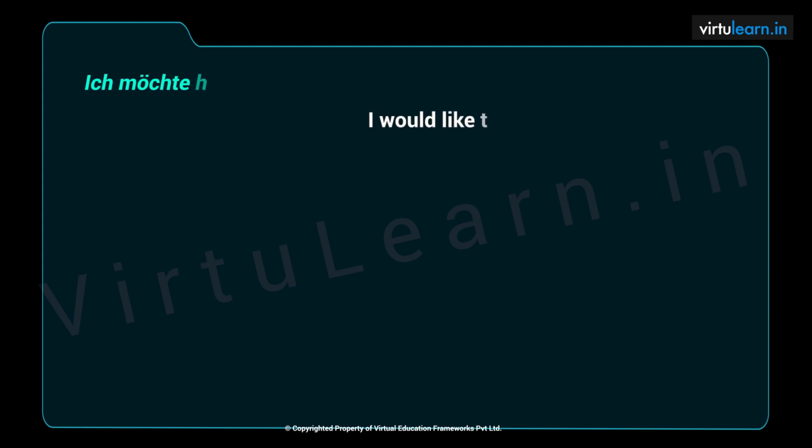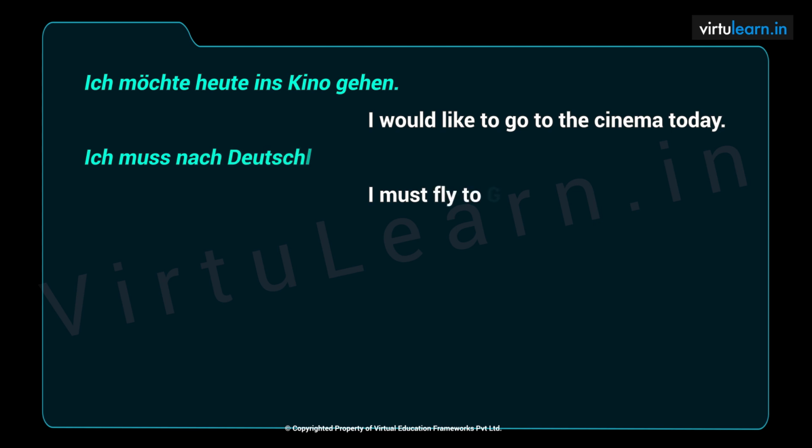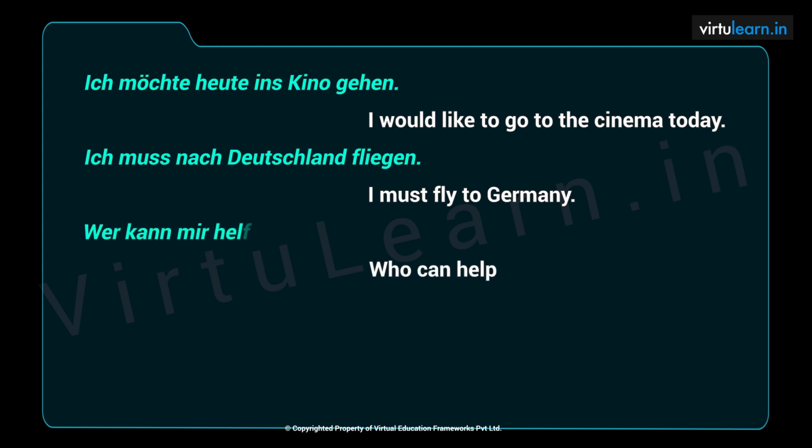Ich möchte heute ins Kino gehen. Möchten verb conjugated in position 2 and gehen, the infinitive verb at the end of the sentence. Ich muss nach Deutschland fliegen. Muss, position 2, fliegen at the end. Wer kann mir helfen? Kann in position 2, helfen at the end.